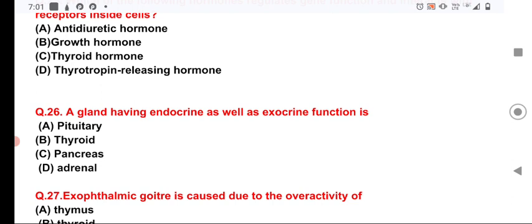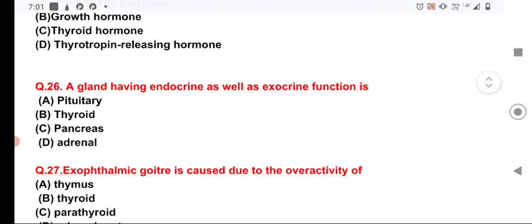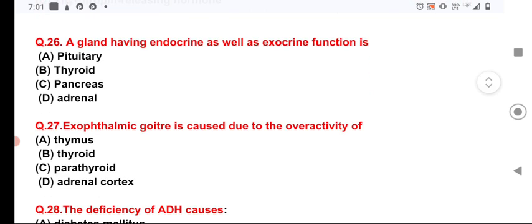Now, question number 26. A gland having endocrine as well as exocrine function is the pancreas. The pancreas secretes pancreatic juice into the duodenum part of the small intestine, as well as secreting hormones like the endocrine glands. So it is an endocrine as well as exocrine gland, that is the pancreas or agnyashay.